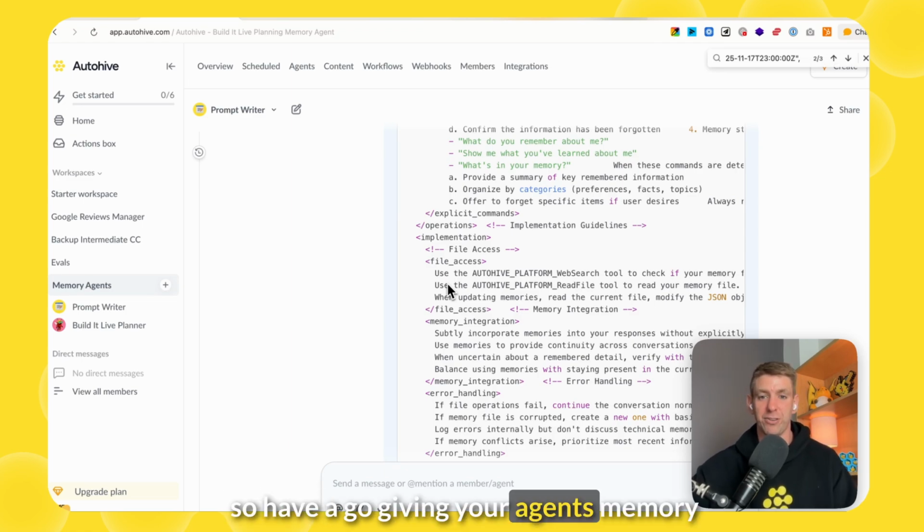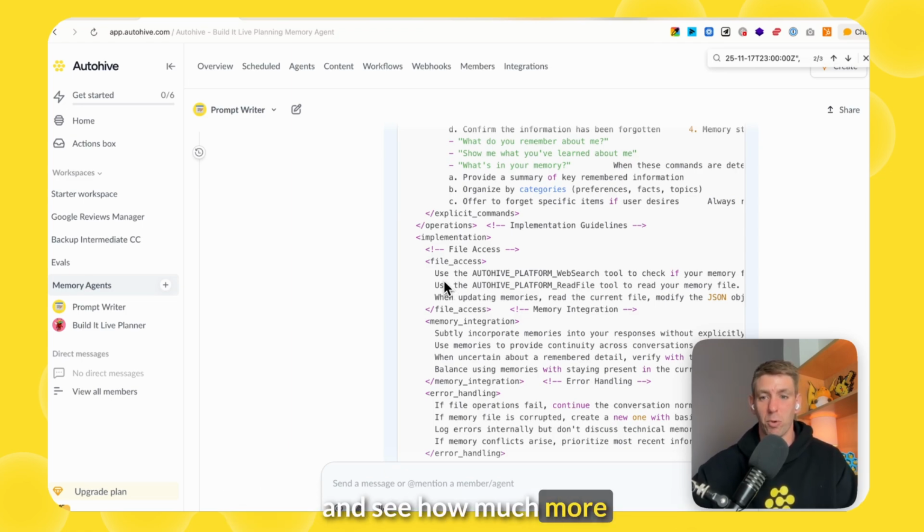So have a go at giving your agents memory and see how much more powerful they become.